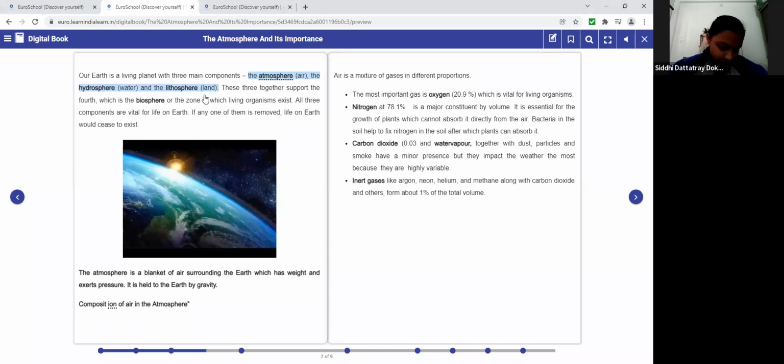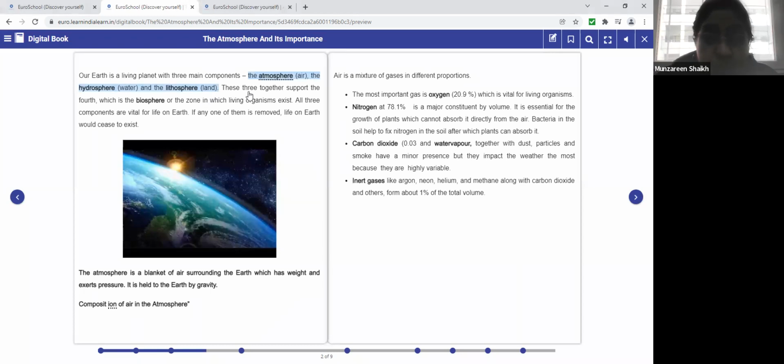Okay. Now these three together, they support the fourth component. And what is the fourth component? It is the biosphere. Please underline the fourth component. So when all these three components, that is atmosphere, hydrosphere, and lithosphere, come together, they support the fourth component, that is the biosphere, or the zone in which living organisms exist. Basically, it is a zone where living organisms are existing, where they survive.